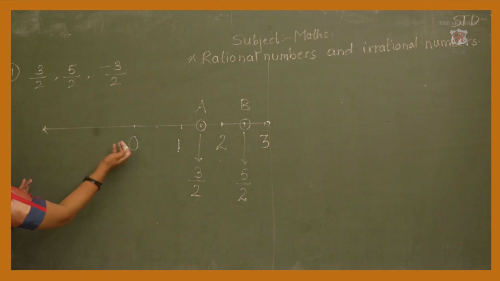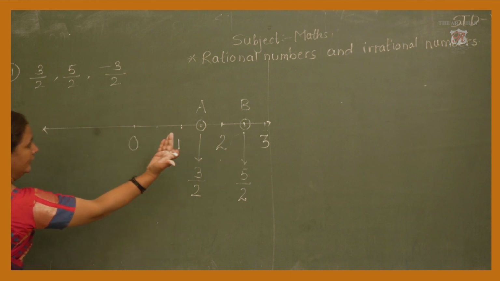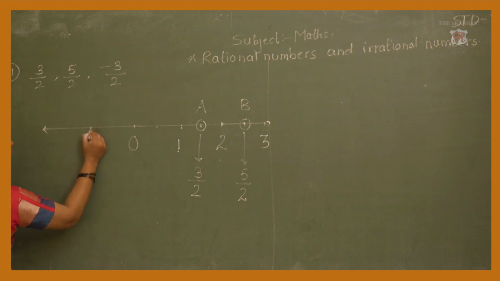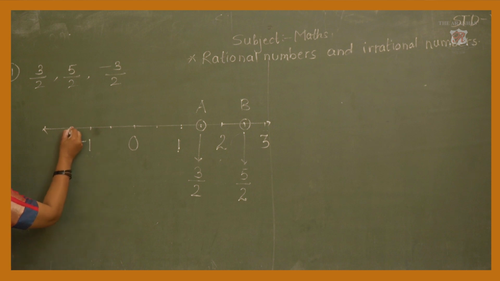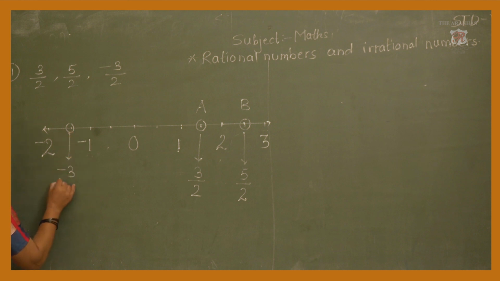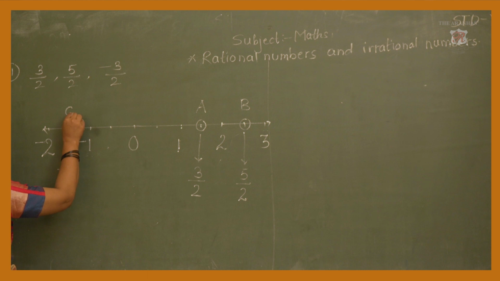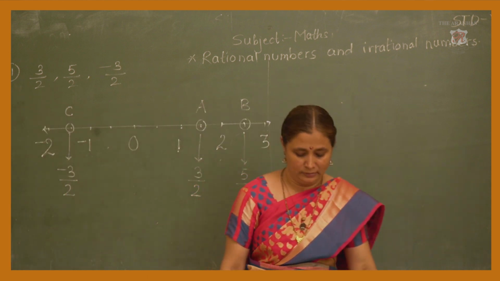Okay. Now, again go here. Take an equal distance. As you are taking between 1 and 2 on the right hand side, in the same way you have to take between 0 and minus 1. Again here 1 upon 2, this is 2 upon 2 and this is minus 3 upon 2, and represent it by any alphabet, C. Okay.